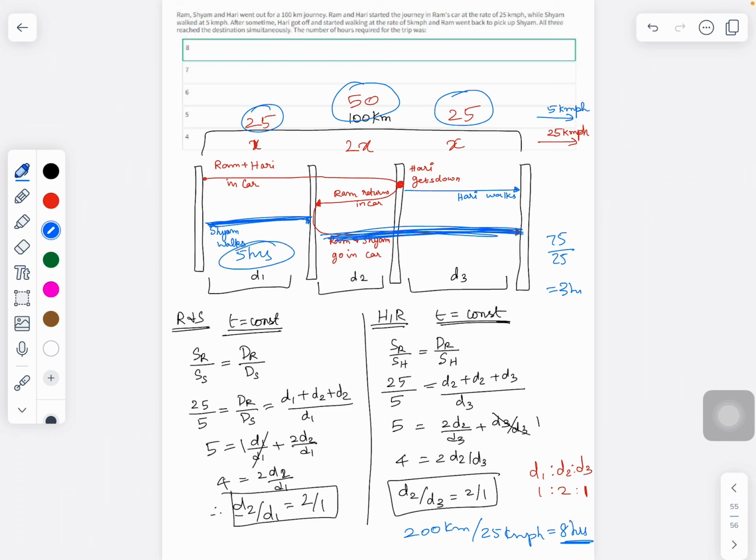So you can take any one person and you can see that the time taken for them is 8 hours. You can take Ram, his time taken also will be 8 hours. You can take Shyam, his time taken also will be 8 hours. You can take Hari, and his time taken also will be 8 hours. And anyway, the number of hours for the entire trip is 8 hours.